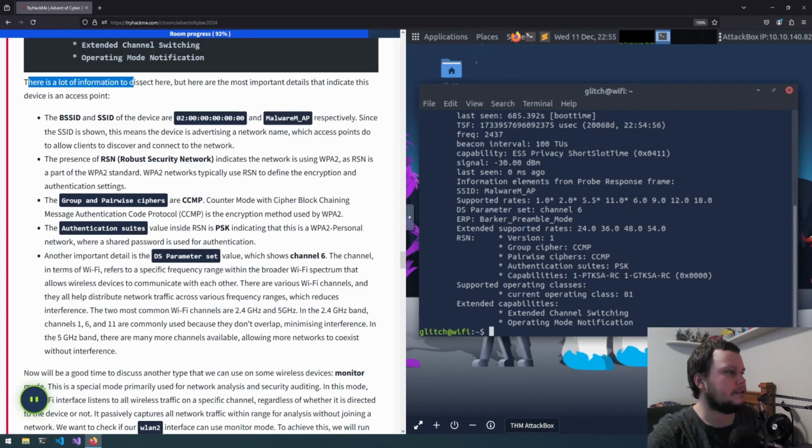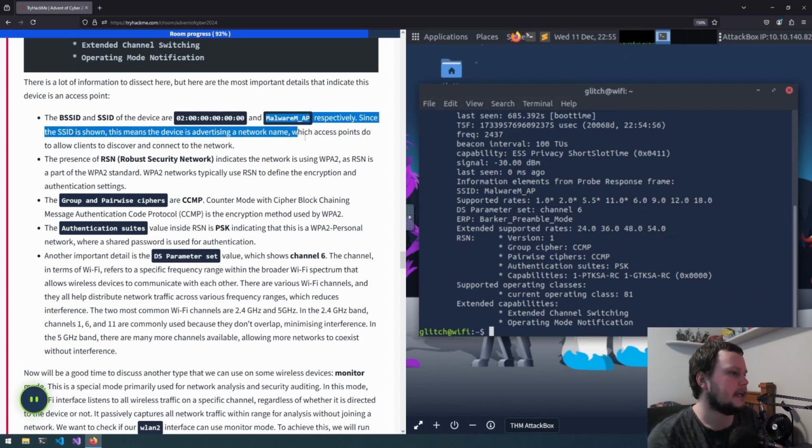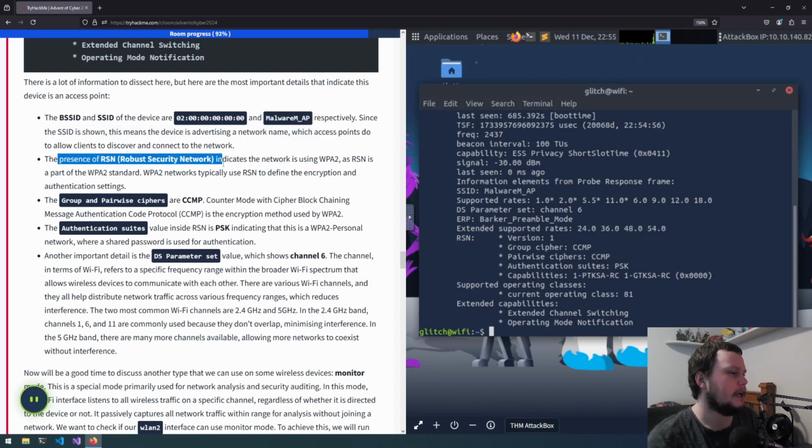There's a lot of information to dissect here, but here are the most important details. The BSSID and SSID of the device are 02 followed by a bunch of zeros, and malware MAP, respectively. Since the SSID is shown, this means the device is advertising a network name, which access points do to allow clients to discover and connect to the network. The presence of RSN, Robust Security Network, indicates the network is using WPA2, as RSN is a part of the WPA2 standard. WPA2 networks typically use RSN to define the encryption and authentication settings.